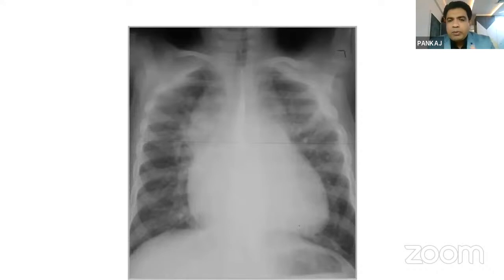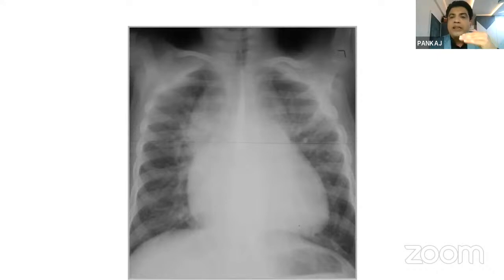This is also one of the very commonest congenital heart diseases, a cyanotic heart disease, that everyone knows is nothing but a snowman's heart. This is a figure of 8 appearance, and this figure of 8 appearance is present in supracardiac TAPVC. It is normally present in supracardiac TAPVC.